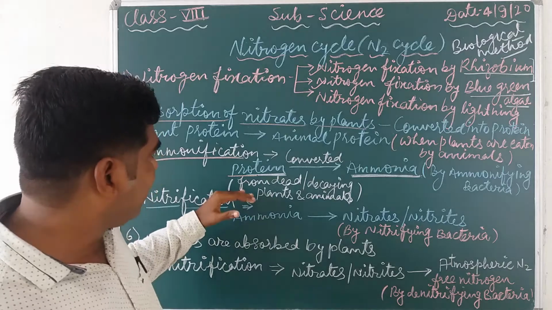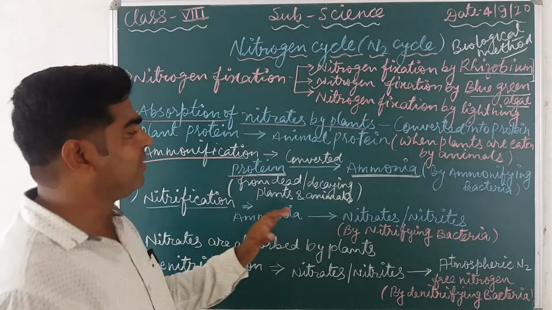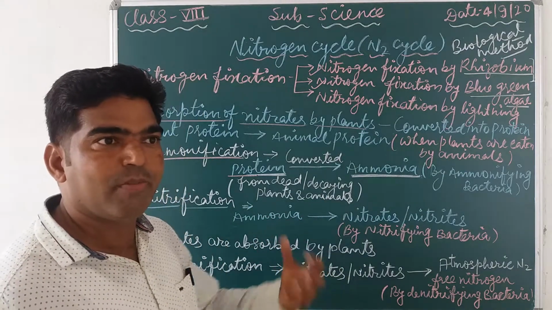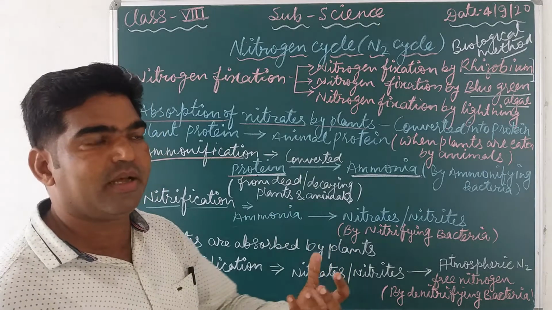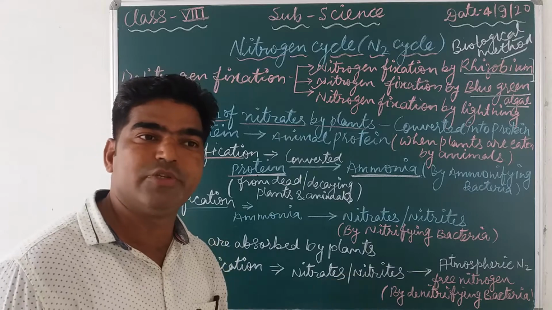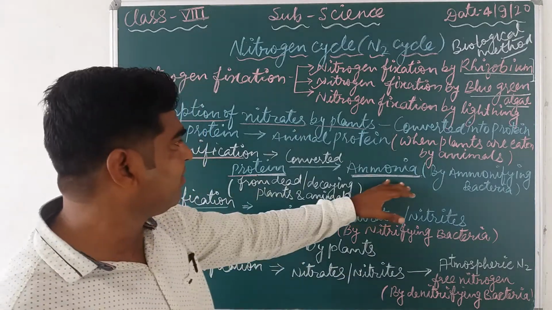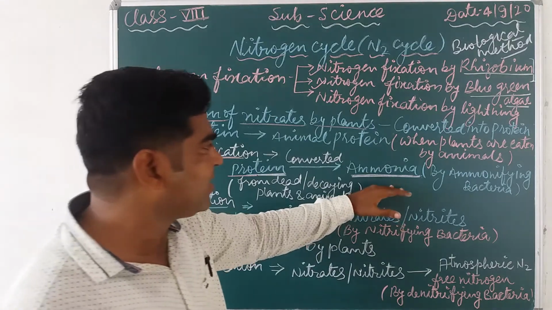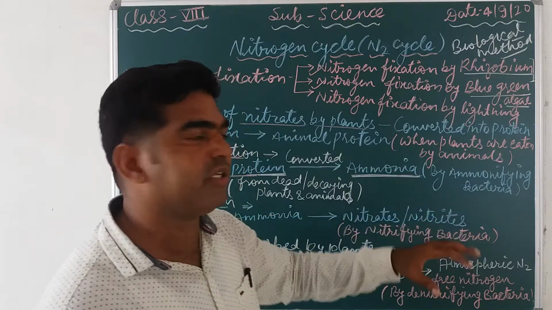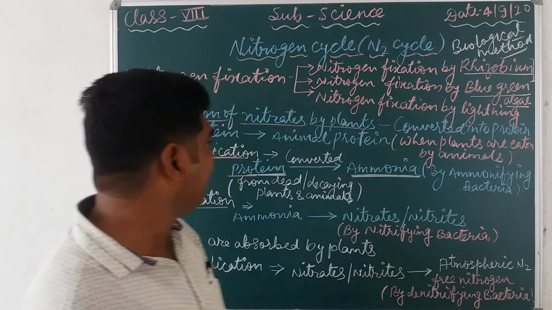Okay, so this protein from the dead or decaying plants and animals, means the protein present in the body of plants and animals, after the decomposition of their body, when decomposed by the microbes, is converted into ammonia, and this ammonia conversion is done by some specific bacteria that are called ammonifying bacteria.